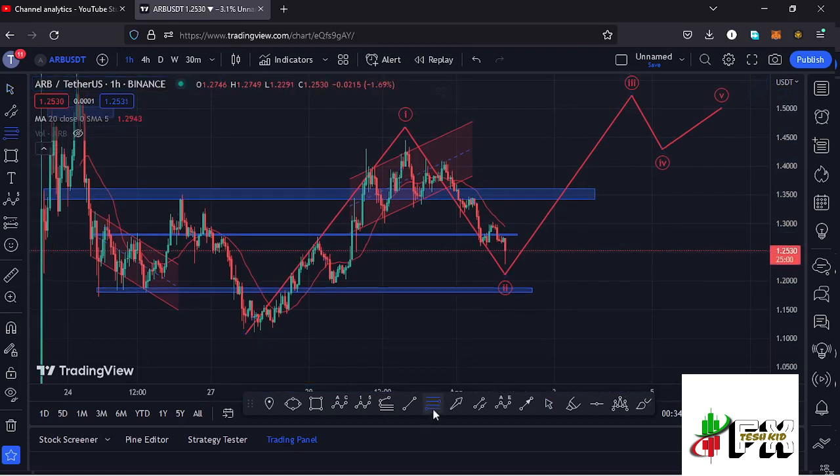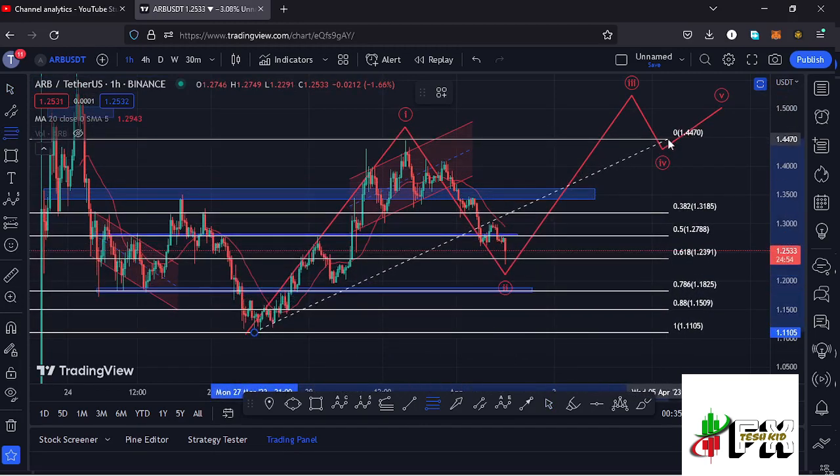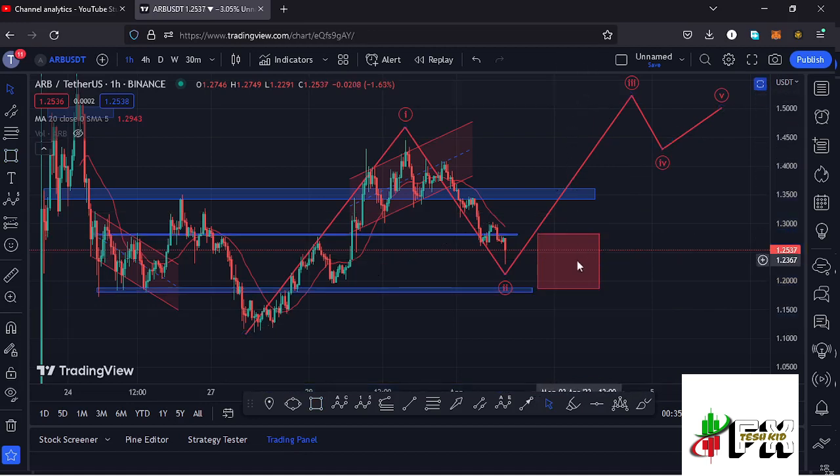So using the Fibonacci's, connecting them from the low of the first wave to the high of that wave 1, that now gives me a target area between the Fib level 0.5 and the Fib level 0.78 as a maximum, which is a target area that lies between the $1.2788 mark and the $1.1825 mark. So there are high chances that as long as we are holding within this red target area, soon we are going to recover in the formation of this wave 3 to the upper side.